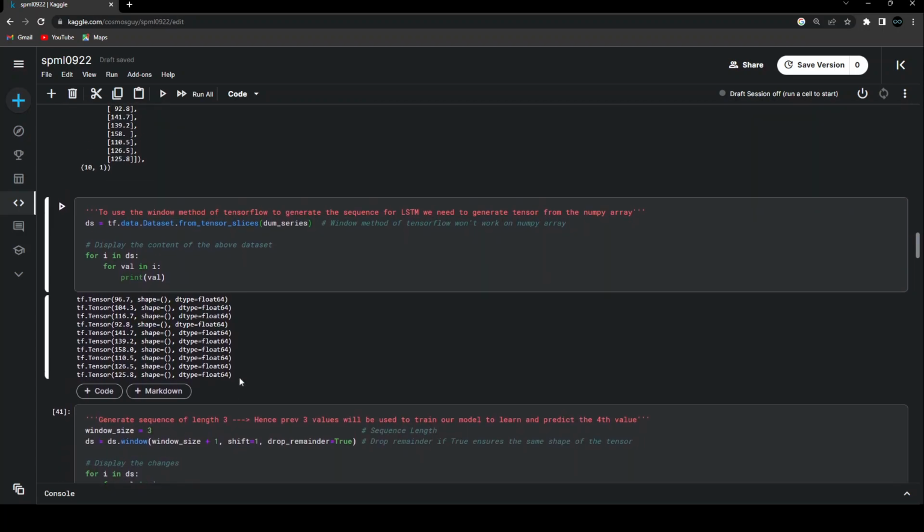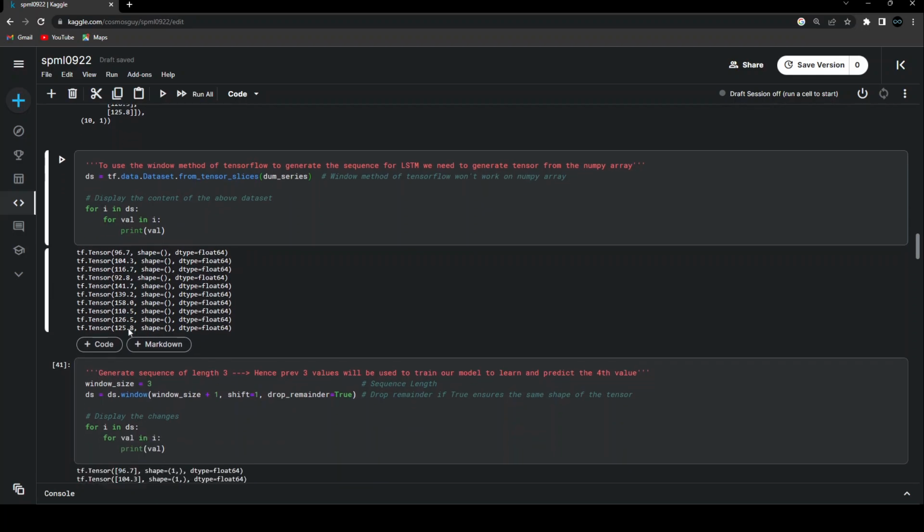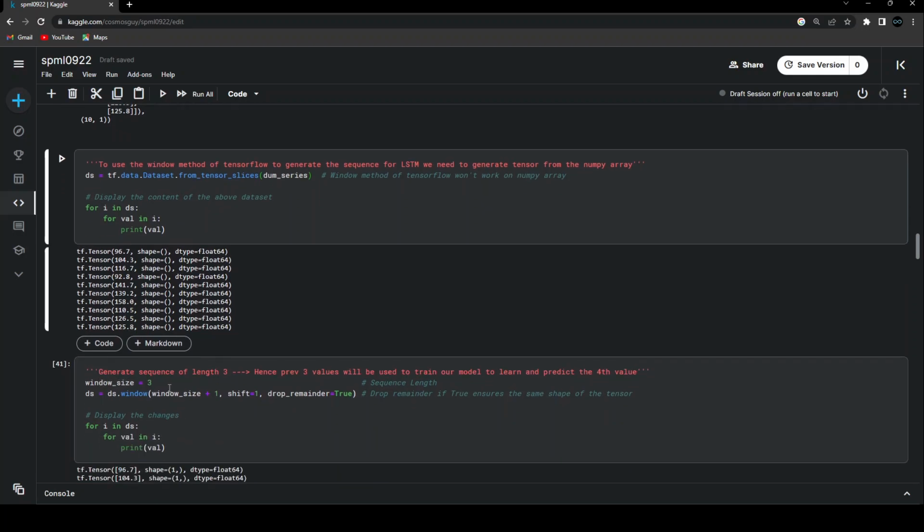And now we are going to generate a sequence of length 3, or a window of size 3. Then the next value will be the one which I want my model to learn and forecast. So what I'm trying to say is that these 3 values will create one window, and this 92.8 is what I want my model to learn. So what's going to happen over here? I'm going to choose my window size as 3.